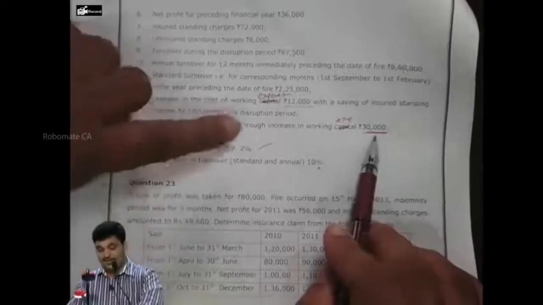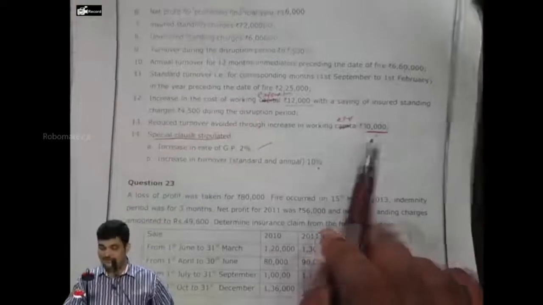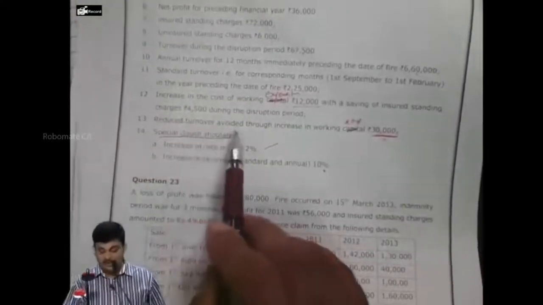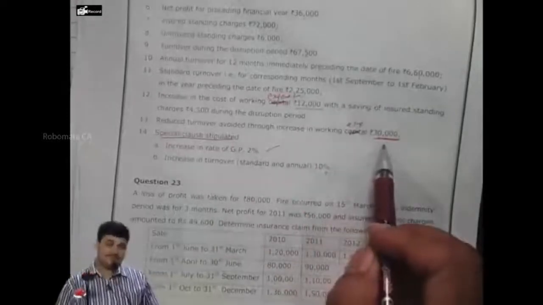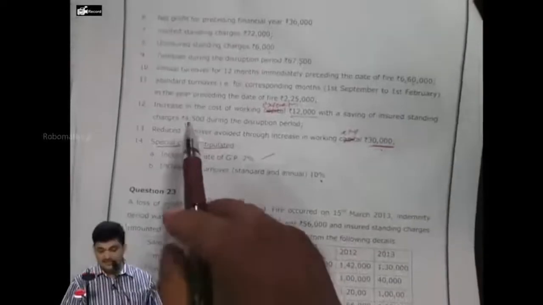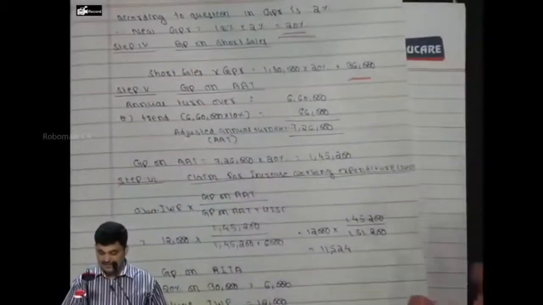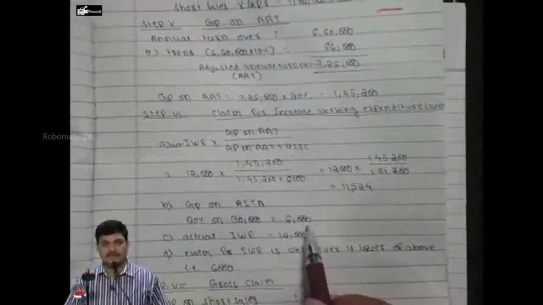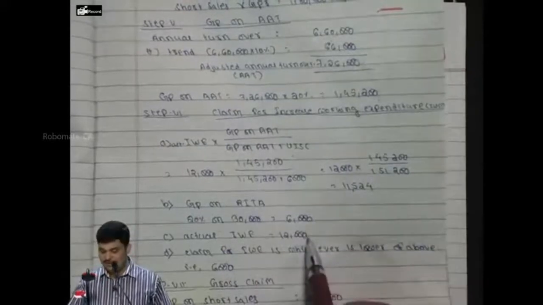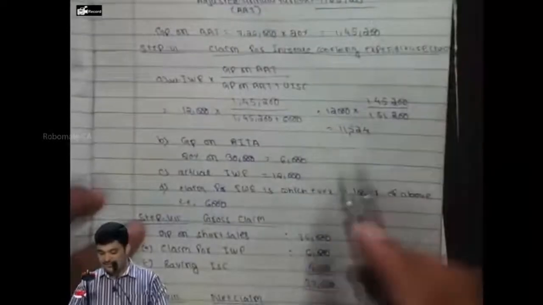If you see it on an isolated basis, then you will think it is expenditure. It is not like that. Read the statement properly. Reduction in turnover avoided through increase in working expenditure is rupees 30,000, which means they are telling about the RETA. Understood? This is the increased working expenditure, which is 12,000. So RETA is given in the question as 30,000. Into 20%, it is 6,000, and actual IWE is 12,000. So you take GP on RETA, which is 6,000 rupees.